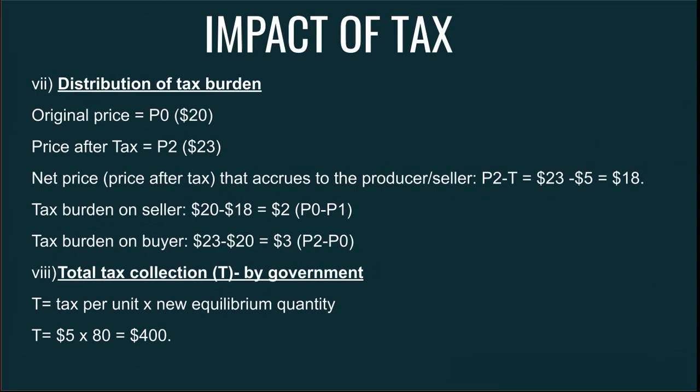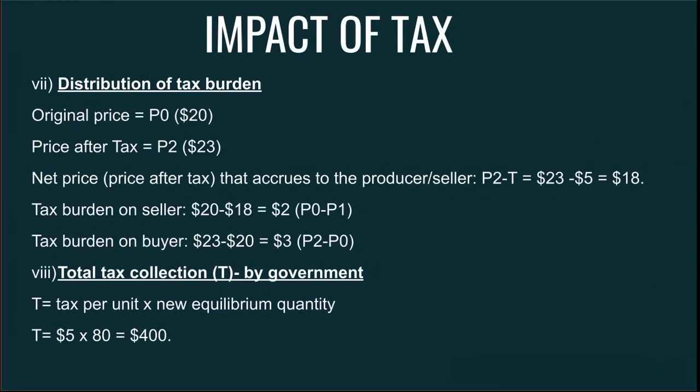So what is the tax burden on the seller? $20 minus $18, so the seller is paying about $2. This can be calculated by subtracting P1 from P0. Refer to the diagram. What is the tax burden on the buyer? It is P2 minus P0, which is 23 minus $20. So the consumer is paying about $3, the producer about $2. The total is about $5.